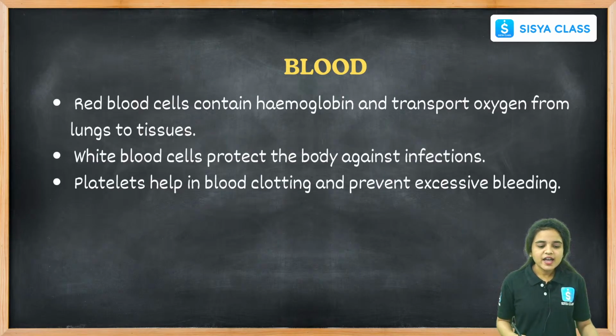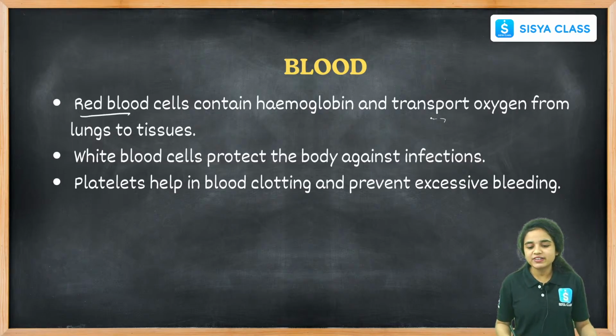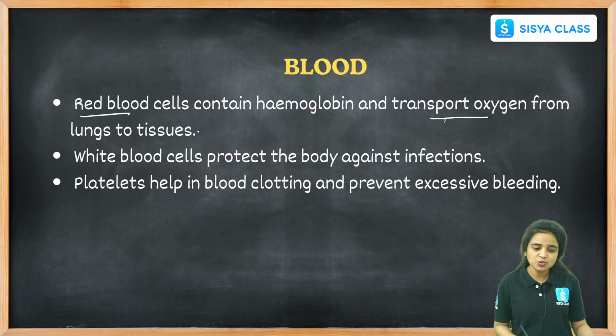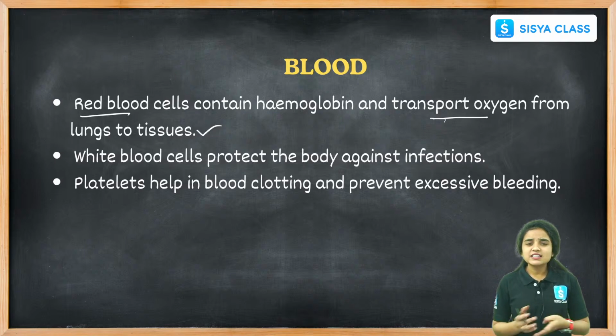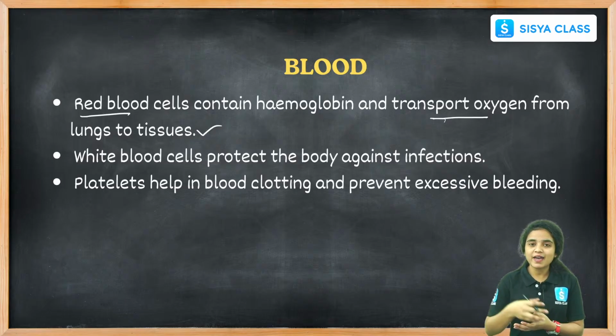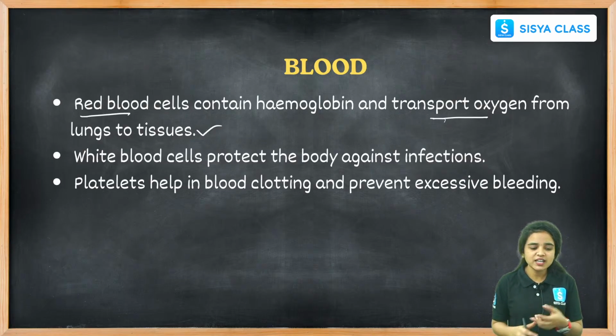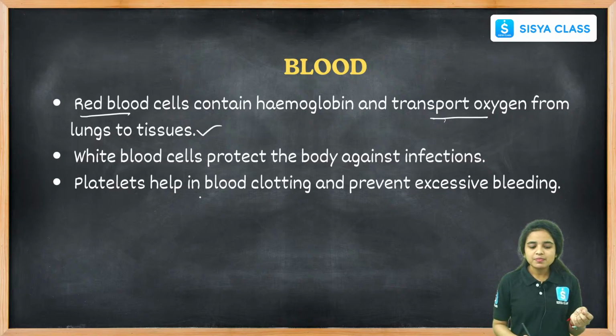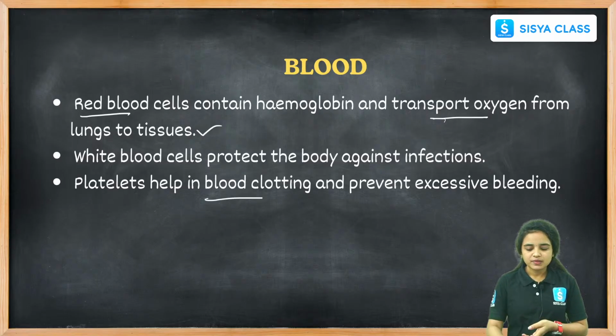Yes, we already know that red blood cells contain hemoglobin and transport oxygen from the lungs to tissues. White blood cells protect us from diseases, any unwanted bacteria or microorganisms. When they enter our body, these white blood cells fight against the infections. And platelets clot the blood and prevent excessive bleeding.